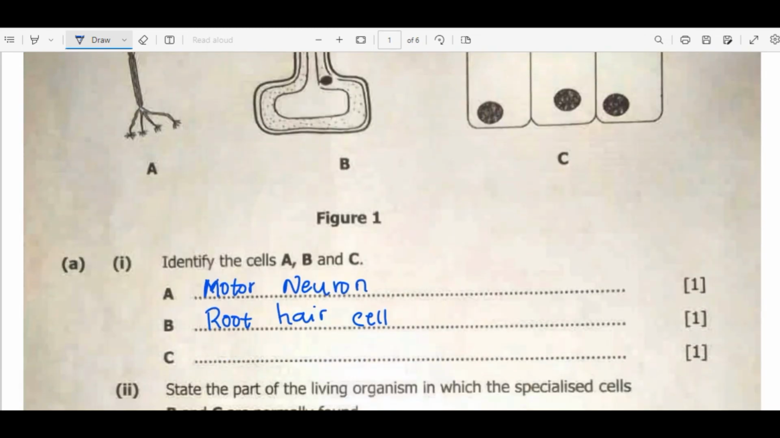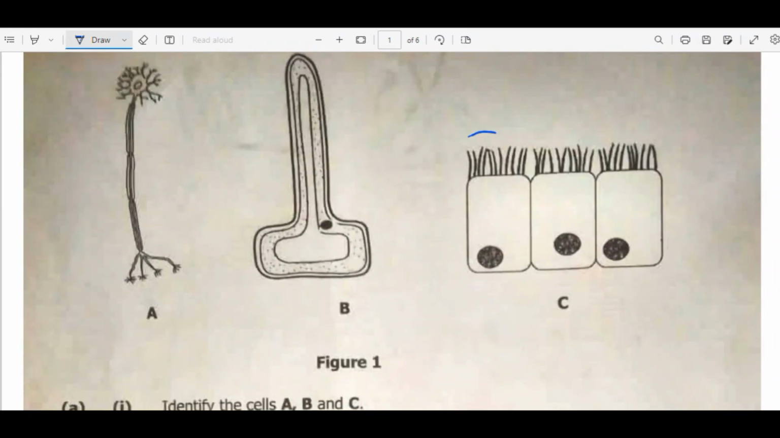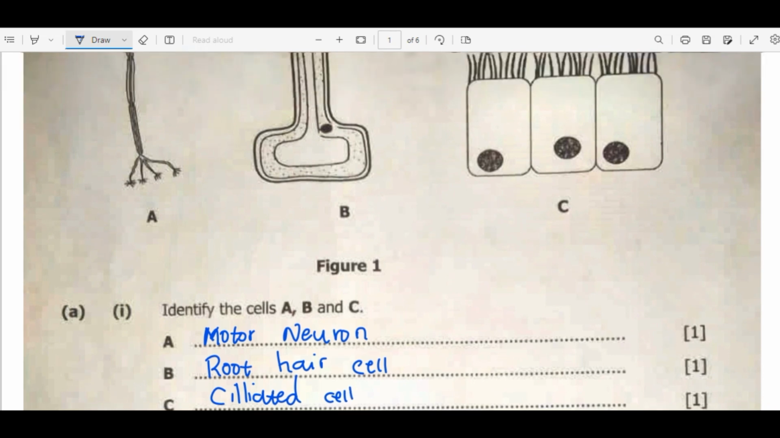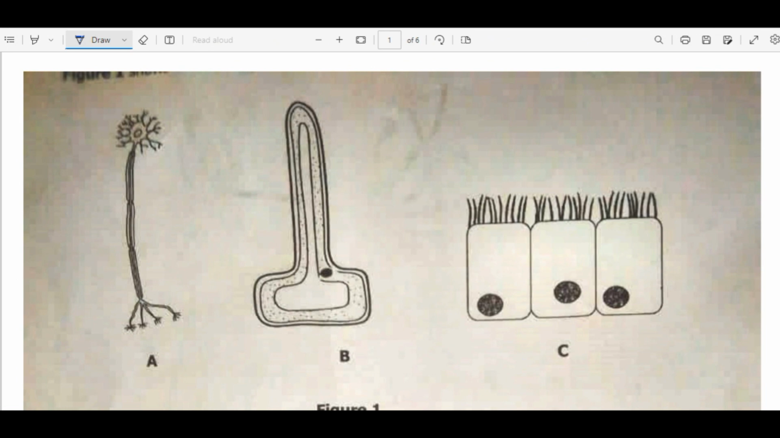Then if we go to cell C, because these parts are known as the cilia. So if this is the cilia, then the cell is known as a ciliated cell. So you have to also know that. Now the ciliated cells are found in the respiratory tract and also in the fallopian tube.